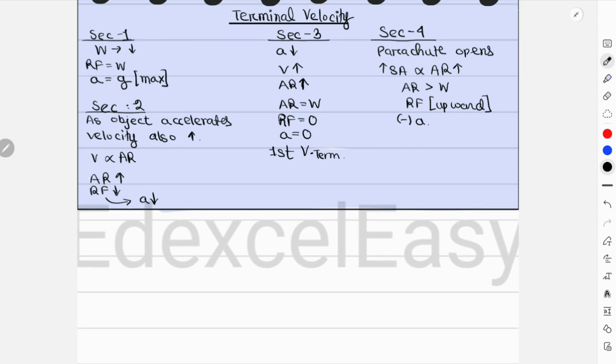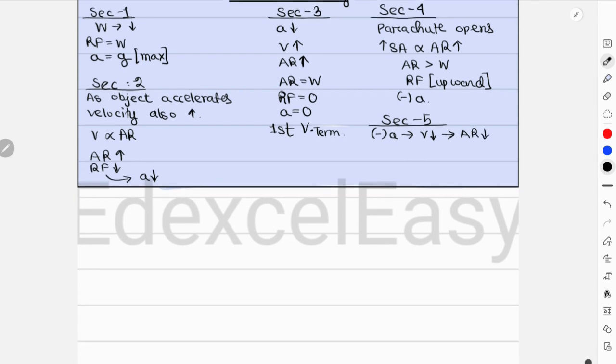Because of the deceleration, velocity drops down, right? And if velocity drops down, air resistance would also drop down. So this is the start of scenario 5. Due to deceleration, velocity drops down, and acceleration would also drop down. Air resistance continues to drop down until it becomes equal to weight again, where the resultant force is 0 and your second terminal velocity is reached.